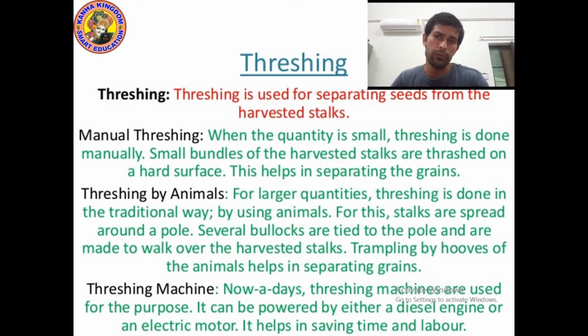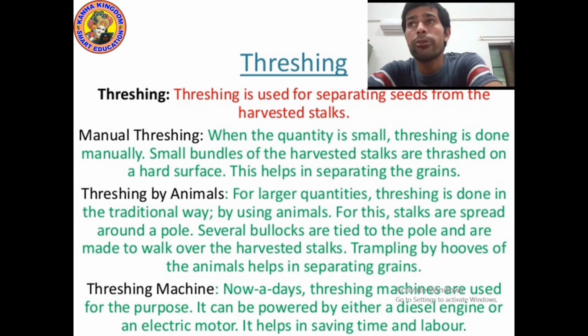What do you mean by manual threshing? When the quantity is small, threshing is done manually. If you want to separate seeds in a small quantity, you can use manual threshing because it will not take too much time. Otherwise, if you have a huge amount of harvested stock, it will take too much time. Small bundles of harvested stock are threshed on a hard surface. This helps in separating the grains.